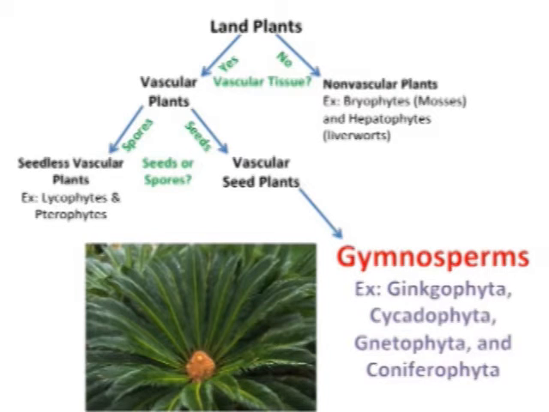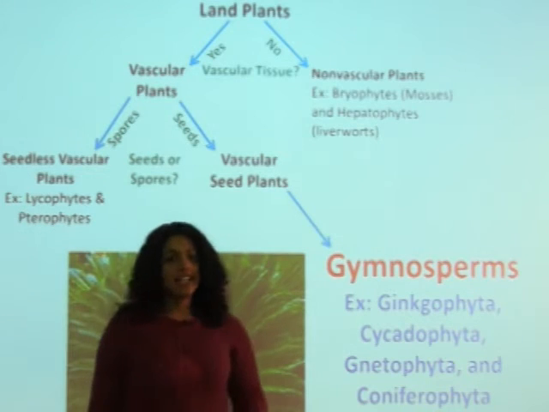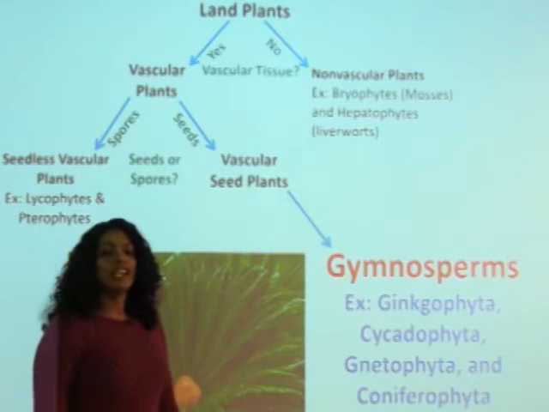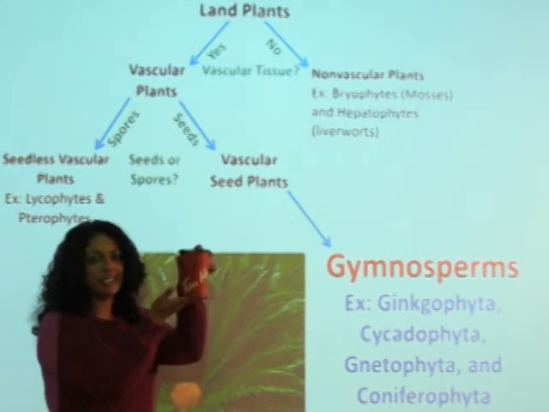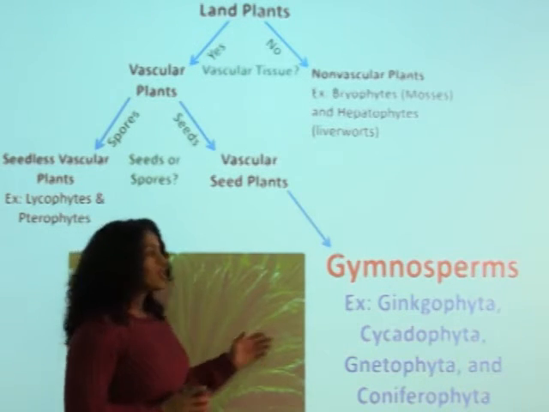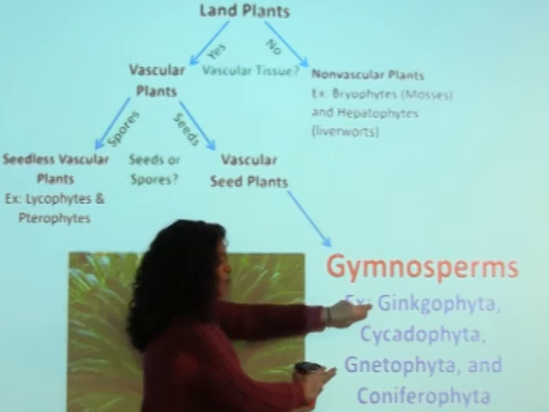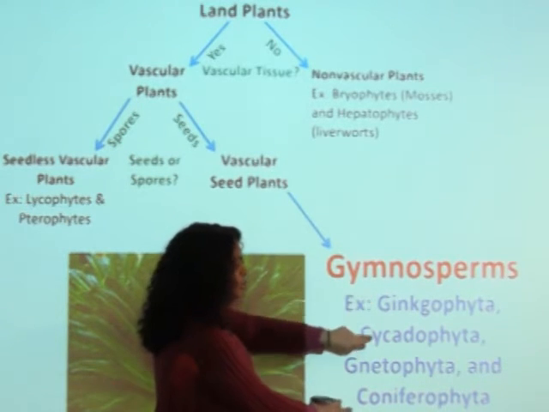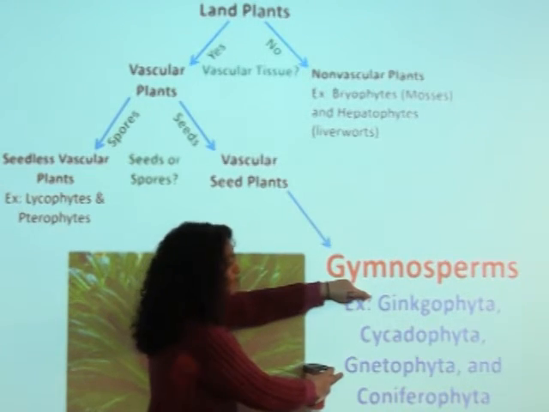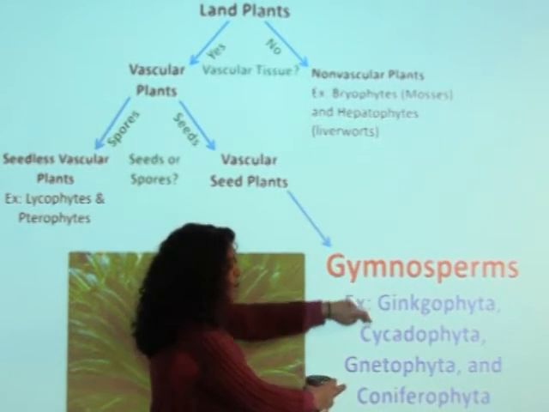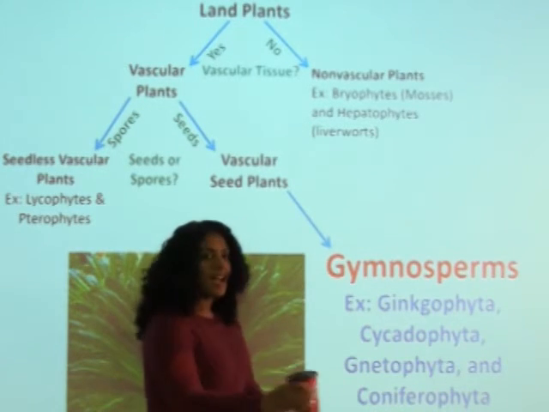This group of plants is split into four phyla. That's Ginkgophyta, Cycadophyta, Gnetophyta, and Coniferophyta. So the way I like to remember this group is by remembering my favorite drink from Tim Hortons, a double-double. This group has two phyla that begin with a G and two that begin with a C. So here's your double-double for the day, double G and double C. And here's mine.